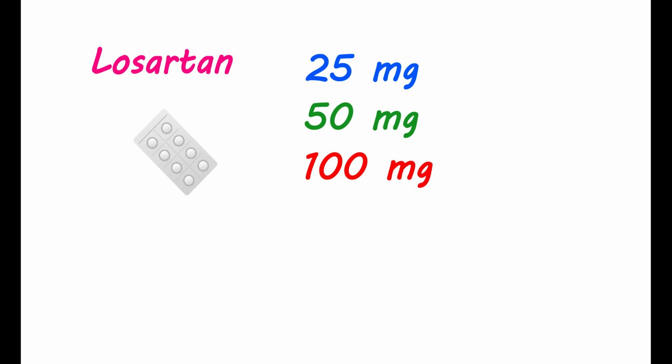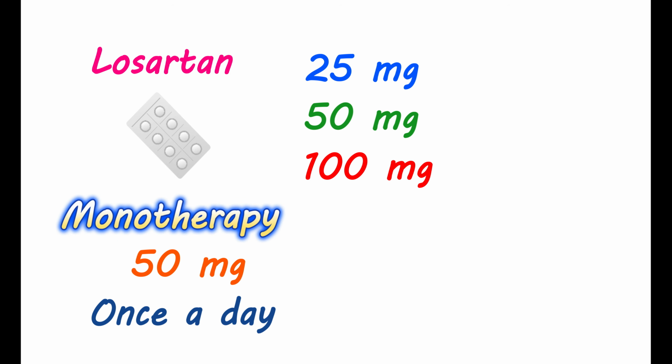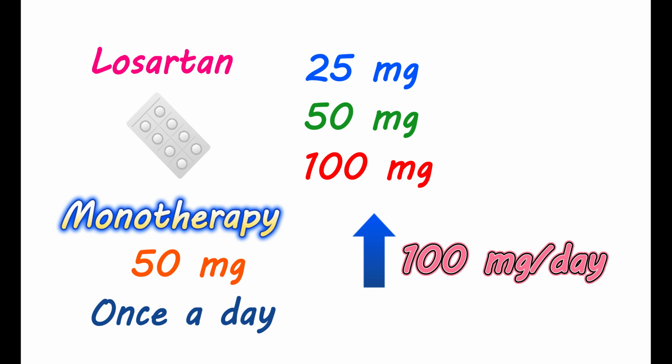The dose of losartan depends on your age, purpose of use, liver function, and other medications co-administered. You may be given losartan either alone or with other blood pressure-lowering medications. Therefore, the dose of losartan may be low when it is combined with other medications. If it is given to you as monotherapy, the typical dose may start at 50 milligrams, given once a day. However, based on the clinical response, the dose may be increased to 100 milligrams per day.